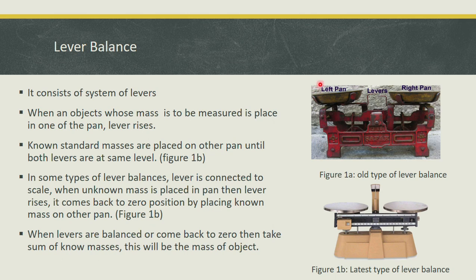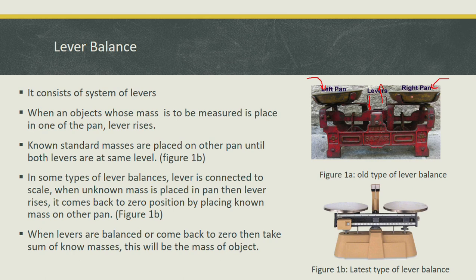So we place an unknown mass on the left pane. When we place an unknown mass on the left pane, this lever moves downward and this lever moves upwards. Okay, now these levers are not balanced, they are not in the same line. Now start putting known masses on this right pane.